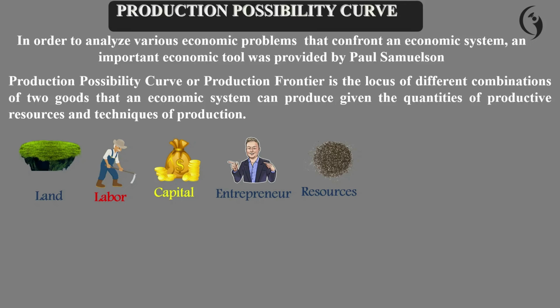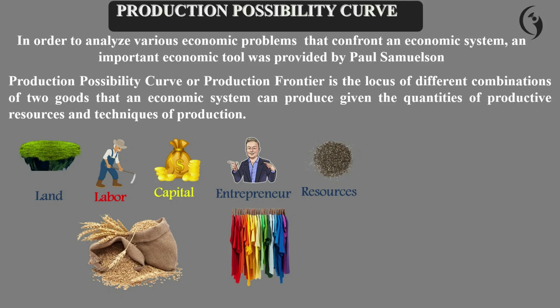So the factors of production are land, labor, capital, entrepreneurs, and resources. An economy has these kinds of resources: land, labor, capital. The production possibility curve shows, using all the available resources, how much quantity of the two goods can be produced. Here, for example, we assume that the government is producing two goods using all the resources available in an economy.